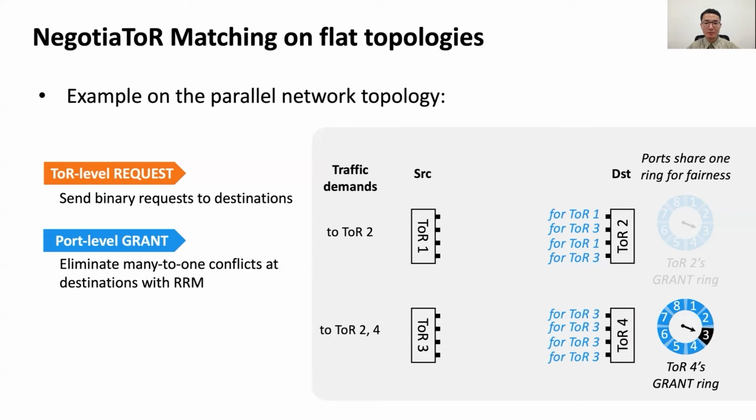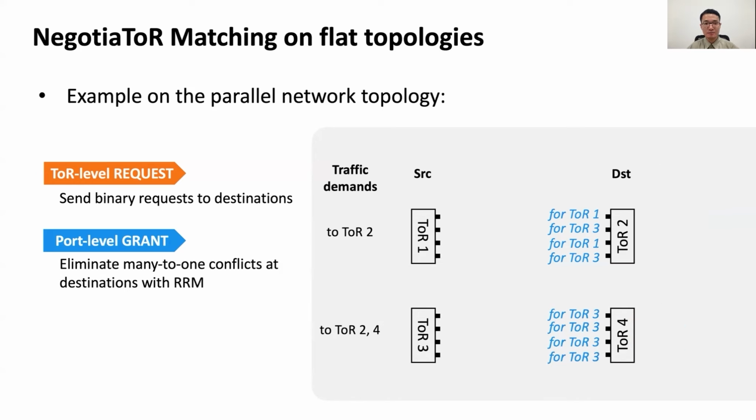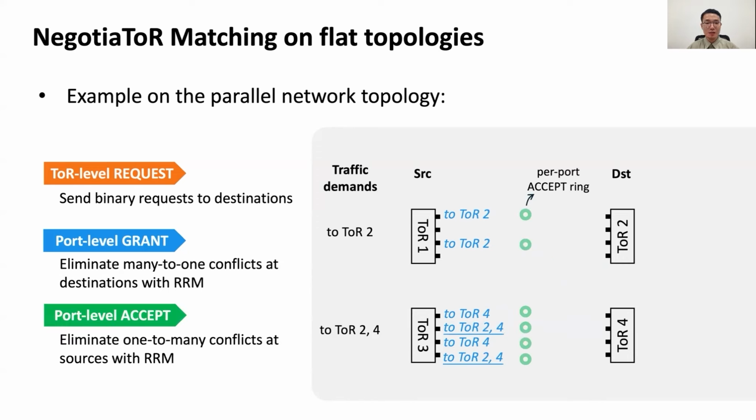After port level grant, destinations send the grants back to sources. And here come source side conflicts. The sources use per port accept rings and accept one grant for each port. This marks the finish of one NegotiaToR matching scheduling process. The accepted grants indicate a set of non-conflicting matches.